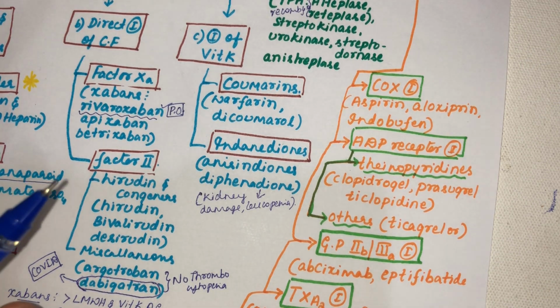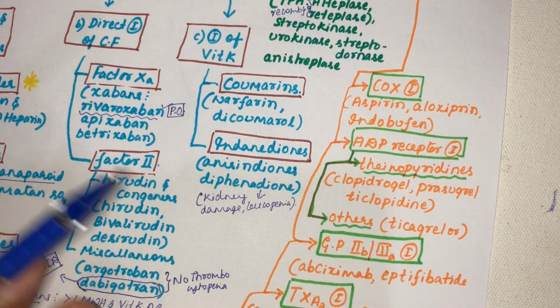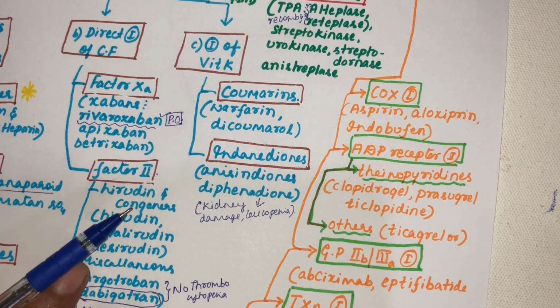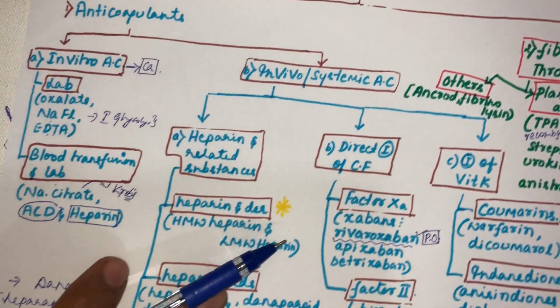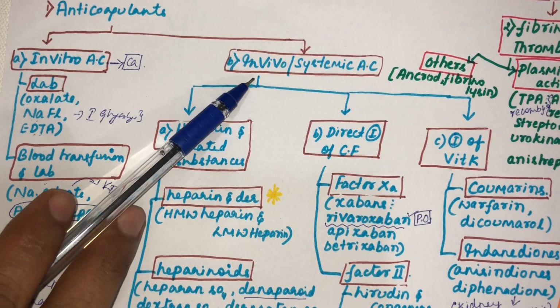So which group of drugs has major importance? Only that I have studied, I have made a point here. The rest I tried to collate in this table itself. So in two videos we have studied about the anticoagulants. One is in vitro anticoagulants and the other is in vivo anticoagulants.